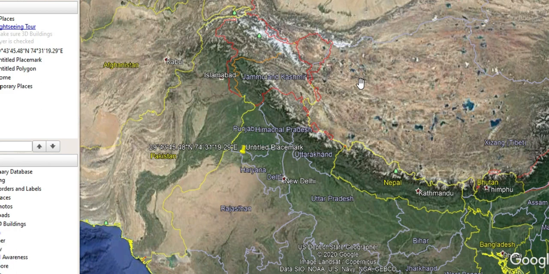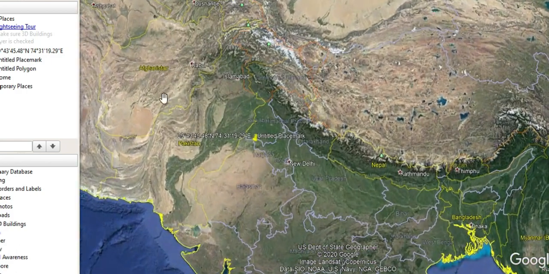Initially, there were two big parts, that is Laurentia and Gondwana land. Okay, so the northern one is Laurentia and the southern one is Gondwana, and these two big parts again subdivided into various continents because of internal movements. It takes thousands and millions of years, a very huge time scale, to get separated from each other. In the same manner, this part of the Indian subcontinent gets separated from Africa and moves towards the northern part, and it pushes this Eurasian plate along this line, and over there formation of Himalayas takes place.